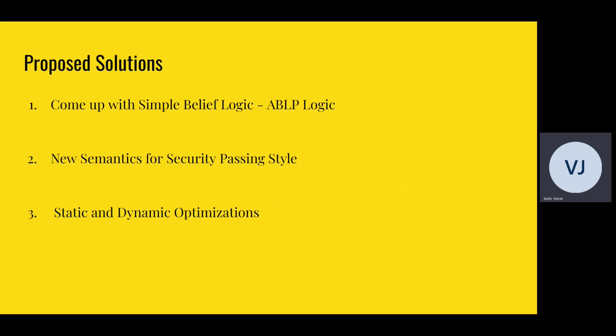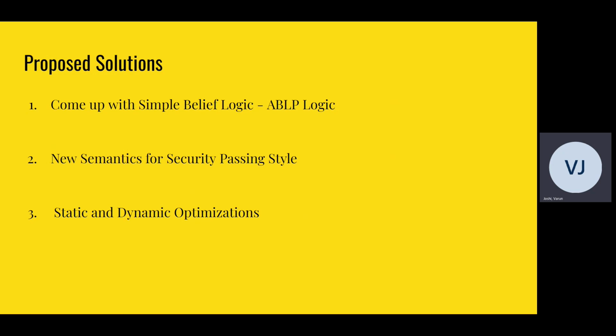So the authors looked at this issue and they came up with solutions. There are 3 parts to their solution. First is coming up with a simple belief logic or programmatic logic that's not coded, but is based on axioms and discrete mathematics. This one's termed ABLP logic. We'll talk more about it in a bit.